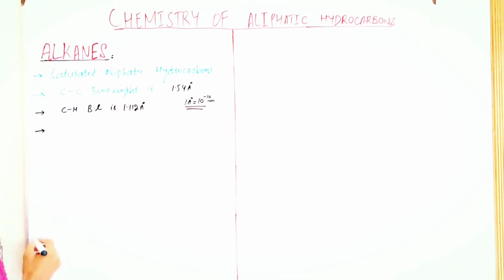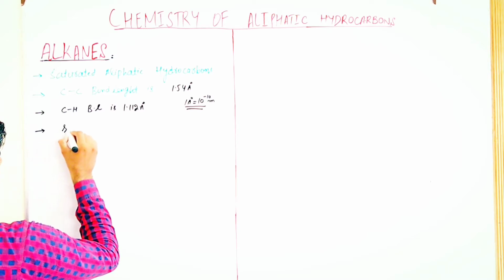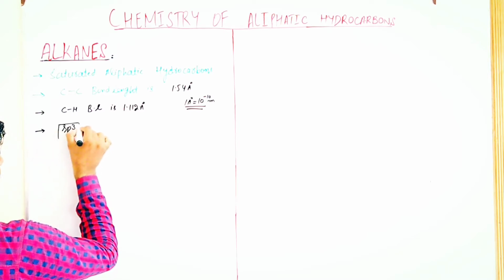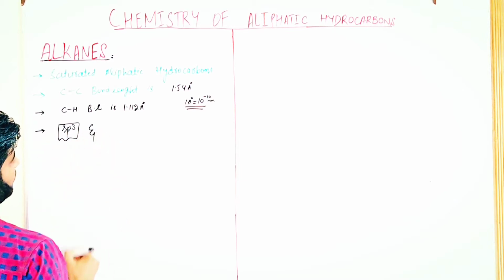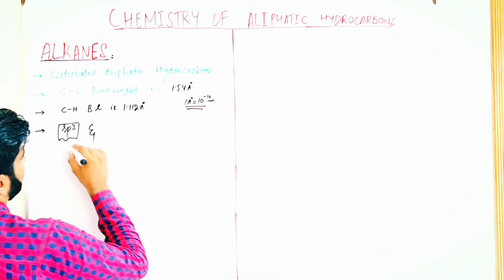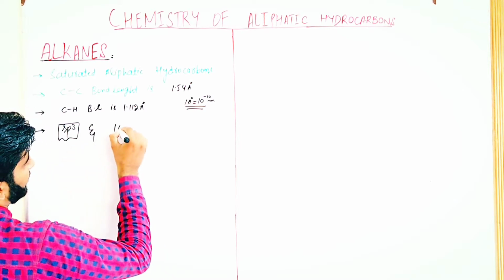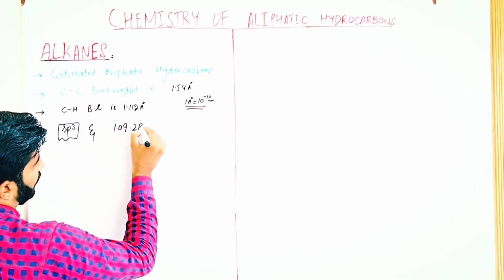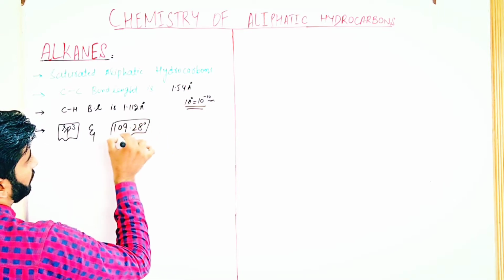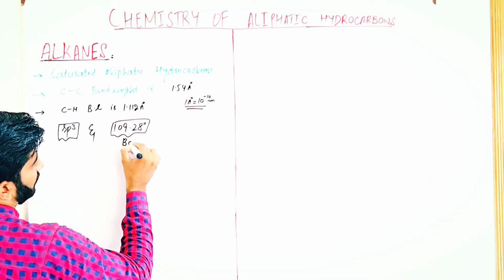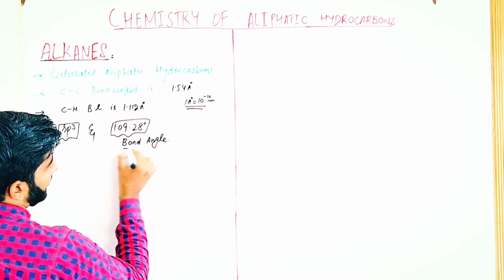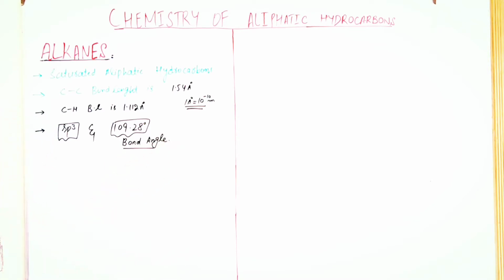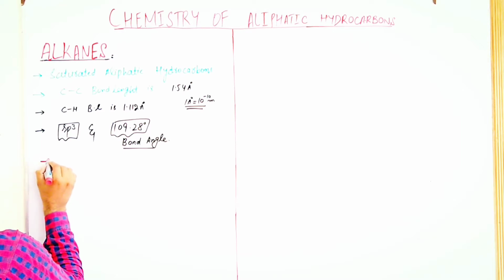In alkanes, the hybridization is sp3. They show sp3 hybridization, so the bond angle for alkanes is 109.28 degree. This is the bond angle for alkanes. As alkanes have sp3 hybridization, they show tetrahedral geometry.